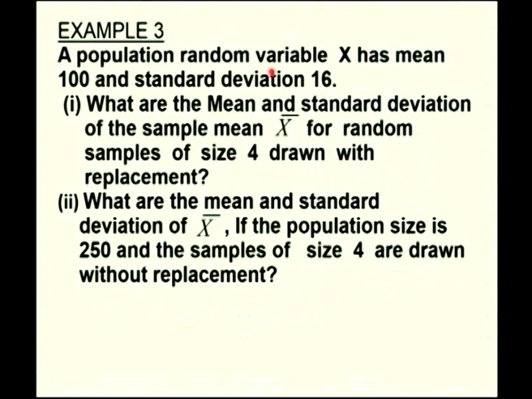This example goes like: a population random variable x has mean 100 and standard deviation 16. What are the mean and standard deviation of the sample mean x bar for random samples of size 4 drawn with replacement? What are the mean and standard deviation of x bar if the population size is 250 and the samples of size 4 are drawn without replacement?